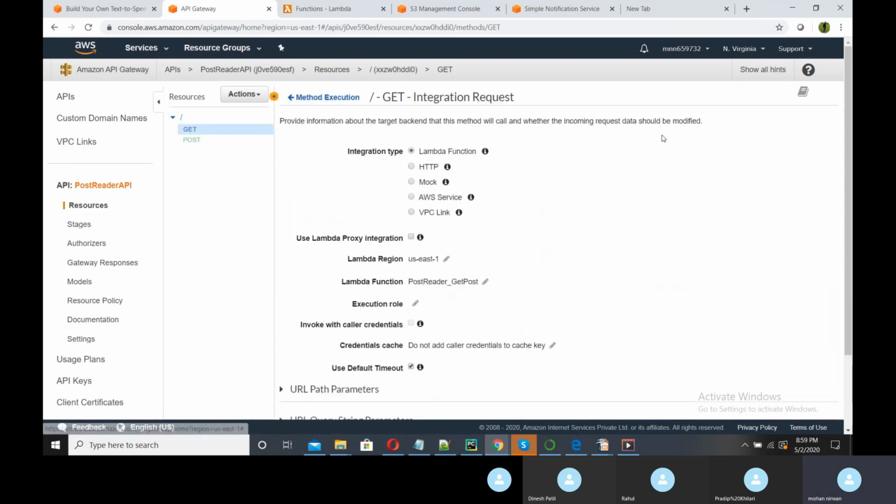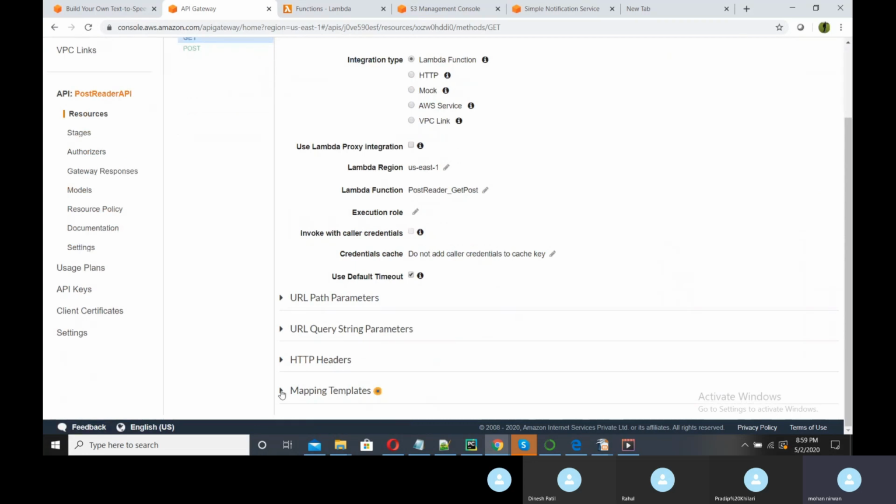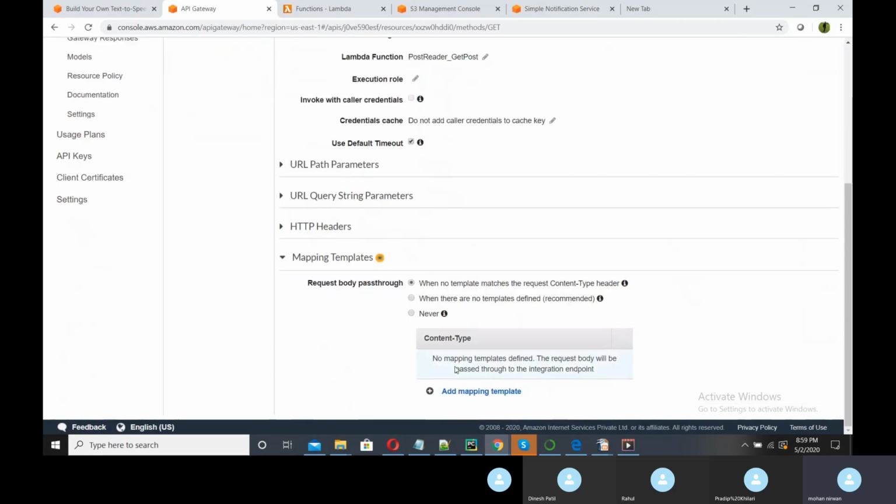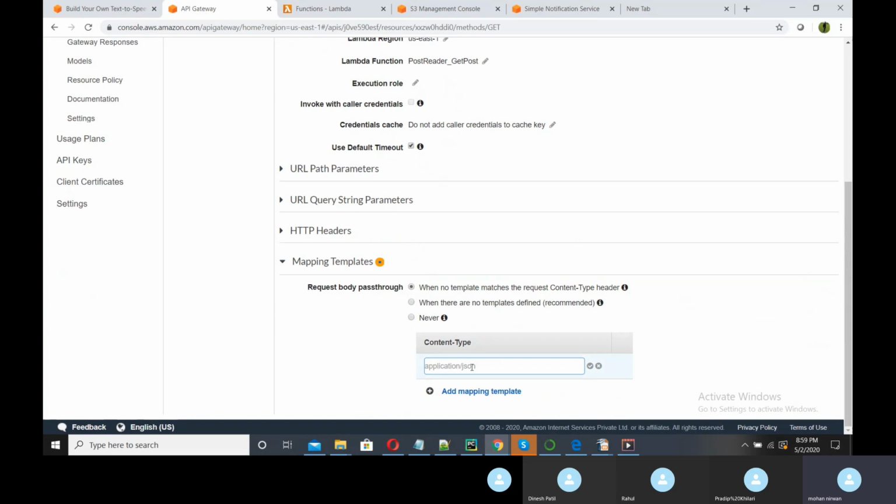Method execution, and here we need to give a mapping template. So this is basically the content type, like in the servlets, where we specify which type of response you need to return.